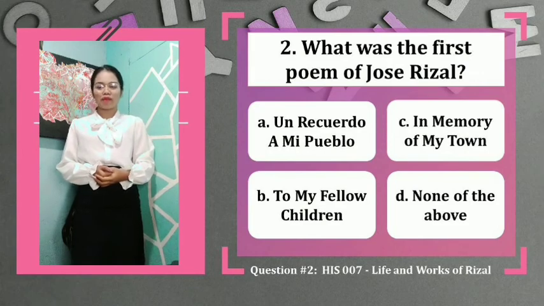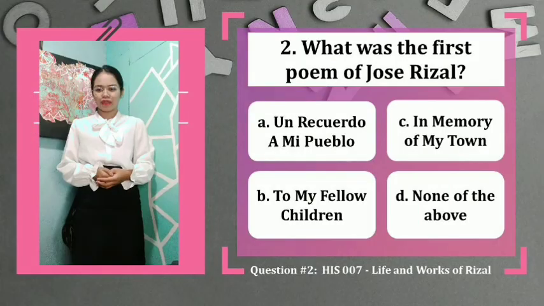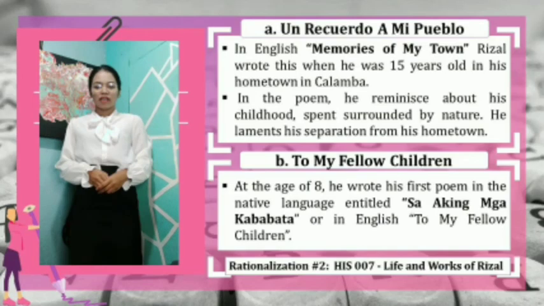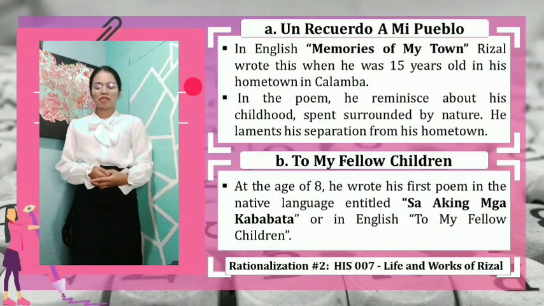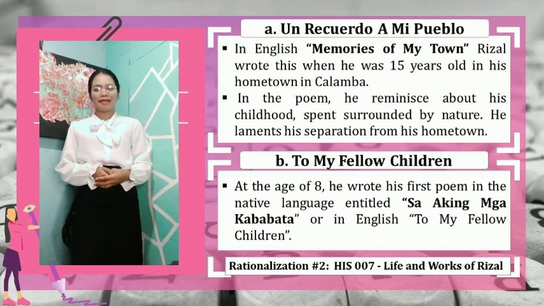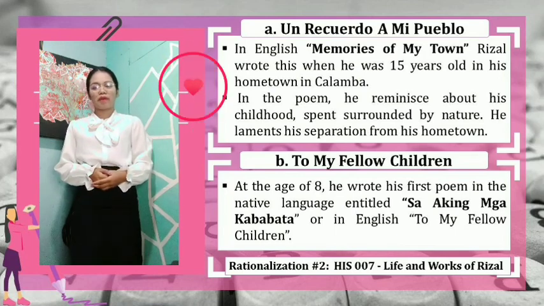What was the first poem of Jose Rizal? Is it letter A, Un Recuerdo a mi Pueblo? Letter B, To My Fellow Children? Letter C, In Memory of My Town? Or letter D, none of the above? So let's begin our rationalization for item number 2. Letter A, Un Recuerdo a mi Pueblo. In English, this is Memories of My Town. Rizal wrote this when he was 15 years old in his hometown in Calamba. In the poem, he reminisced about his childhood, spent surrounded by nature, and he also laments his separation from his hometown. So that is Memories of My Town.